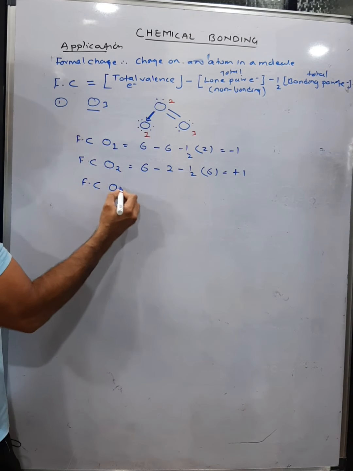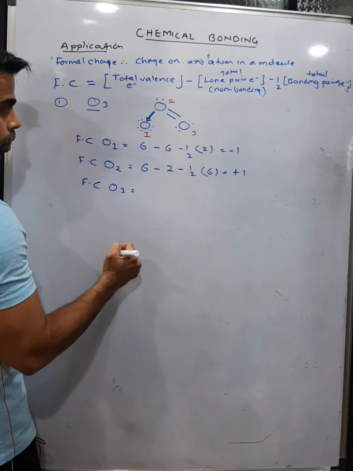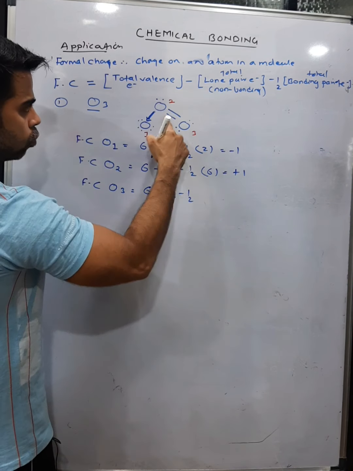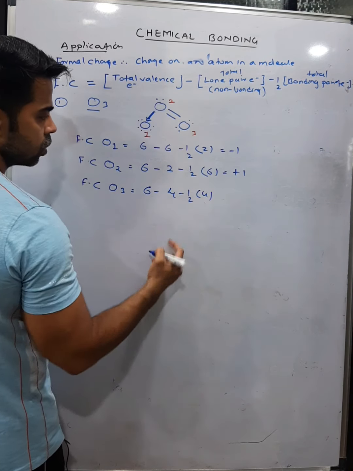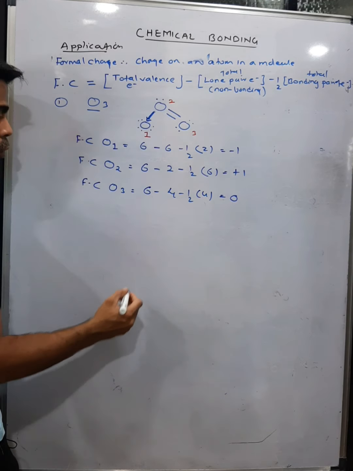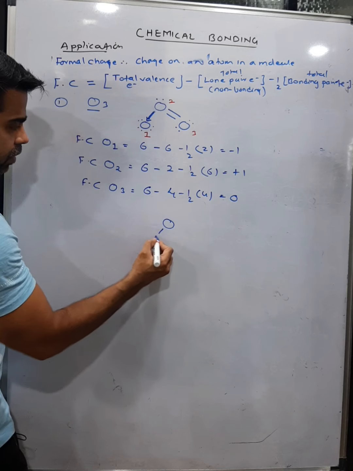Now the formal charge on O3, oxygen 3. So 6 minus how many lone pairs? 4 electrons in lone pairs, minus half of 2 bonds, meaning 4 electrons. So 6 minus 4 minus 2 becomes 0. So now ozone can be represented in this manner.